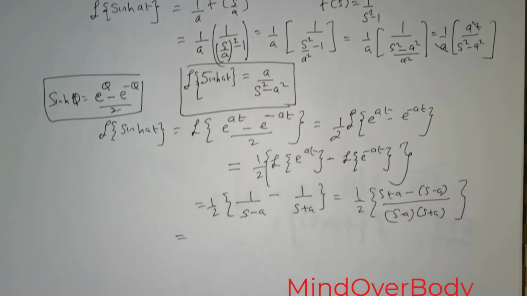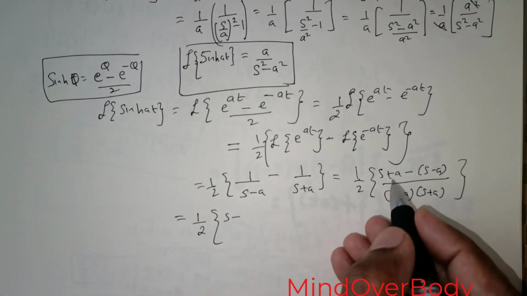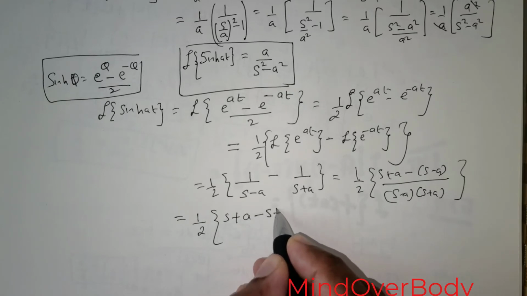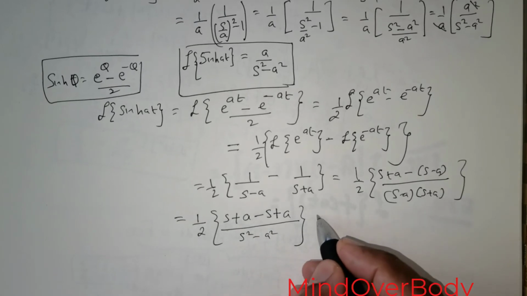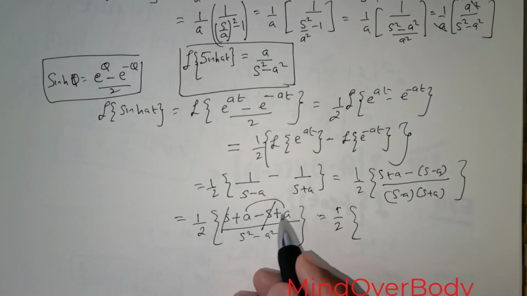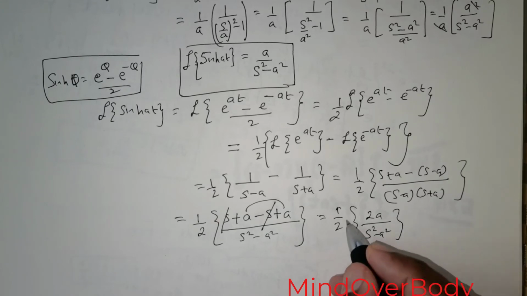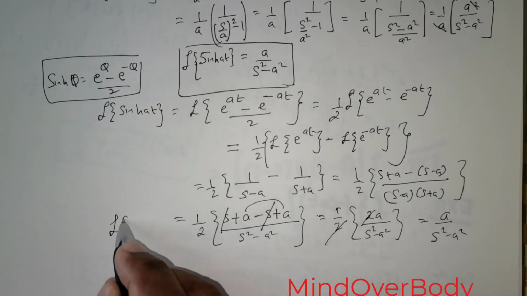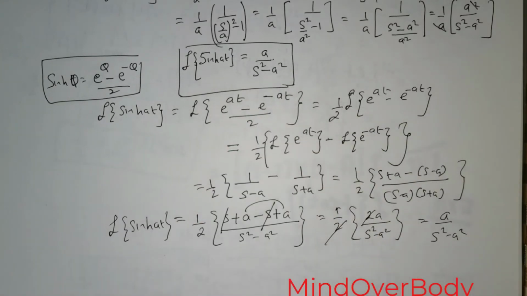So that is going to be equal to 1 over 2 times, let me rewrite it like this, s plus a minus (s minus a), divided by s squared minus a squared. Now s and negative s get cancelled, so a added with a would give me 2a divided by s squared minus a squared. So 2 can be cancelled, giving me a over s squared minus a squared. So what is this? This is the Laplace transform of sinh at. So this is exactly what we have got using the formula.